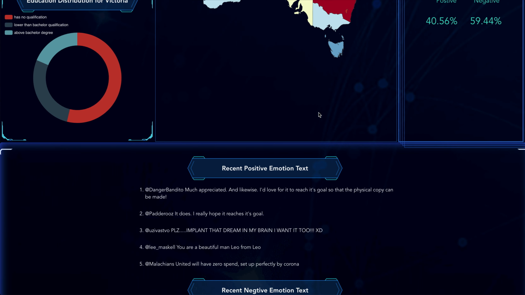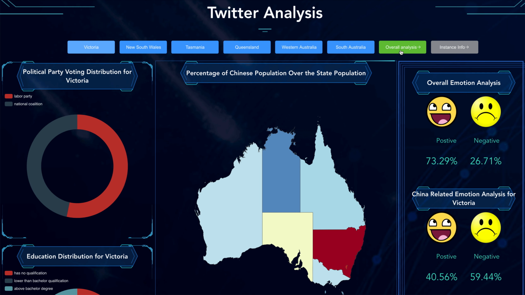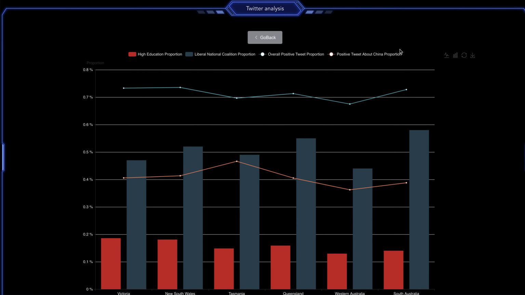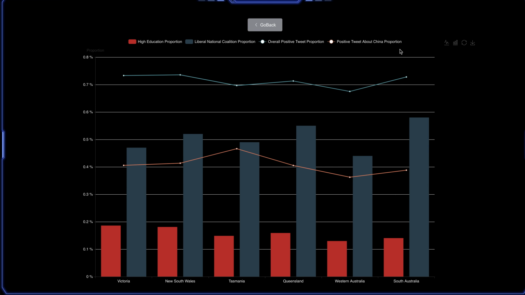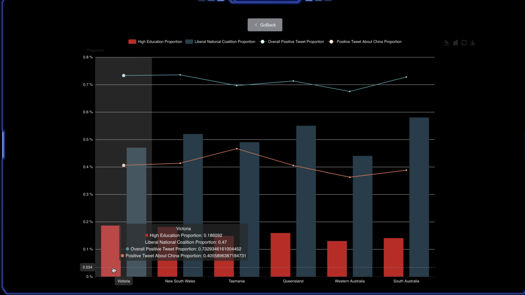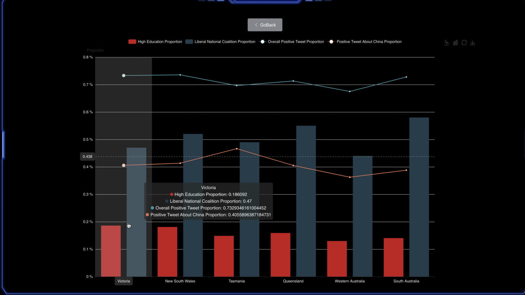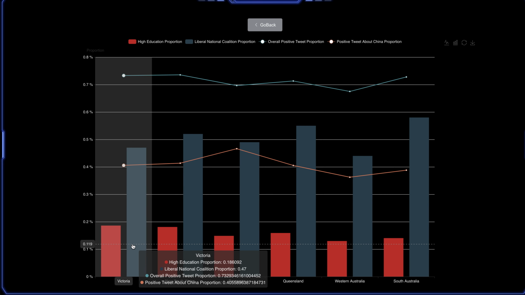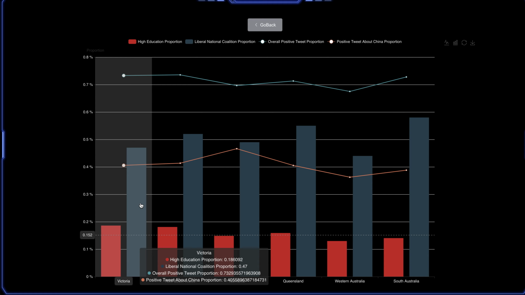And now we go back to the top, and we can have a look at the overall analysis. For the overall analysis, we got a summarized graph which can help you to have a more direct view on how that information affects the attitude of China-related tweets. Here we can first look at this graph. We can see that the red one is the proportion of people who have higher education background, and the blue bar here is the Liberal National Coalition supporting people proportion.